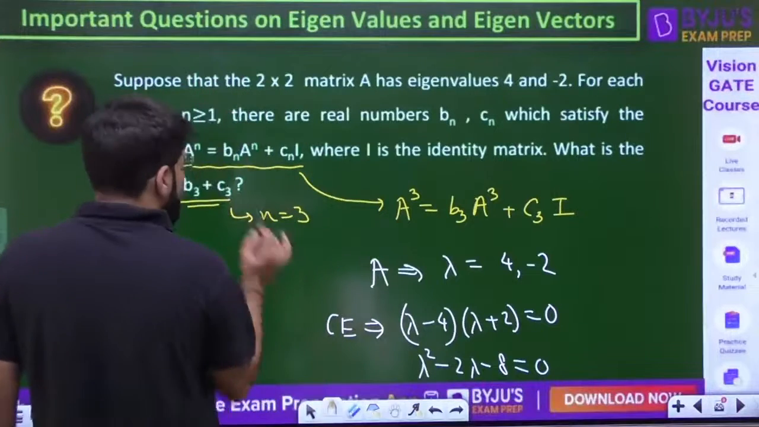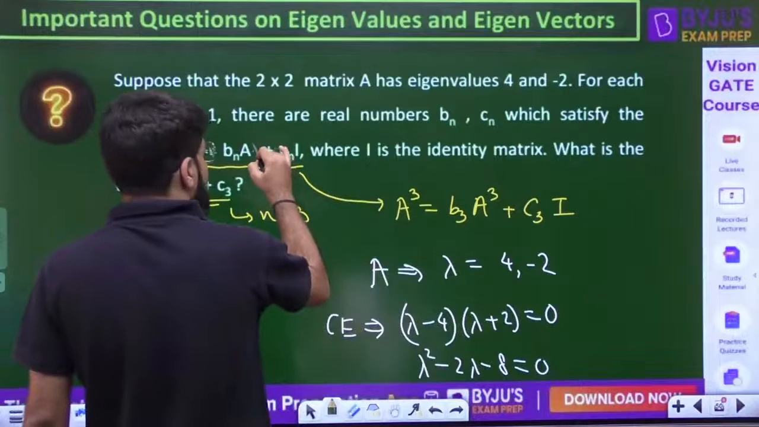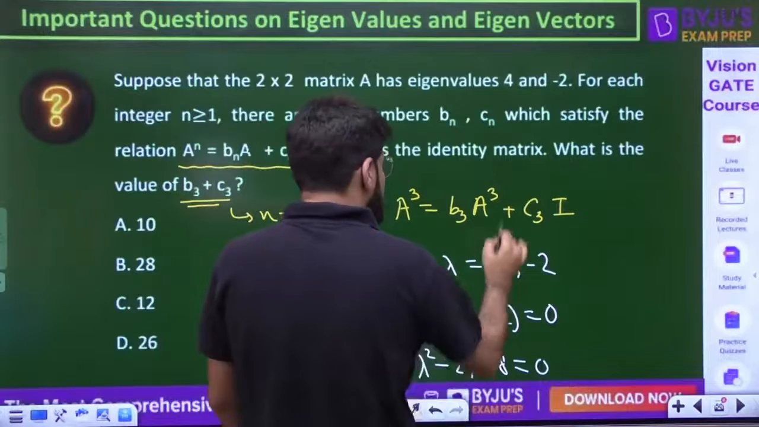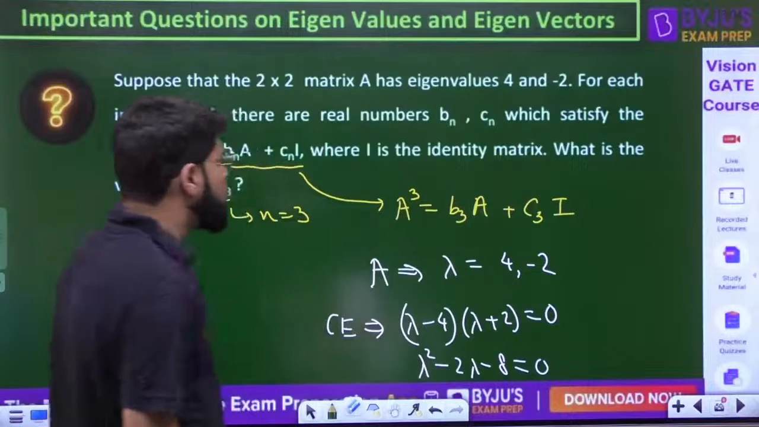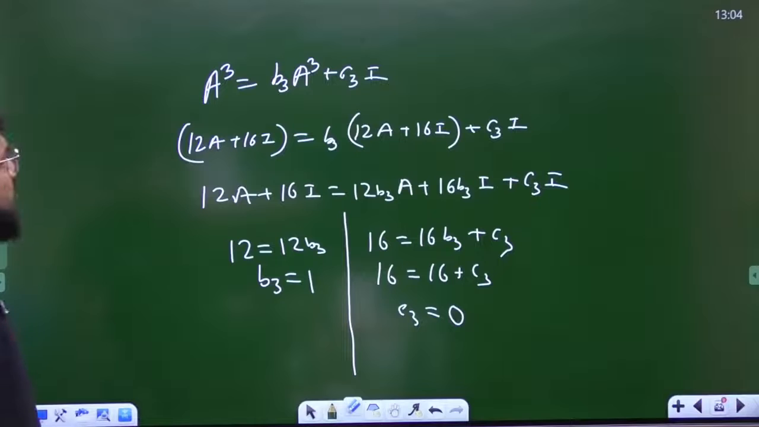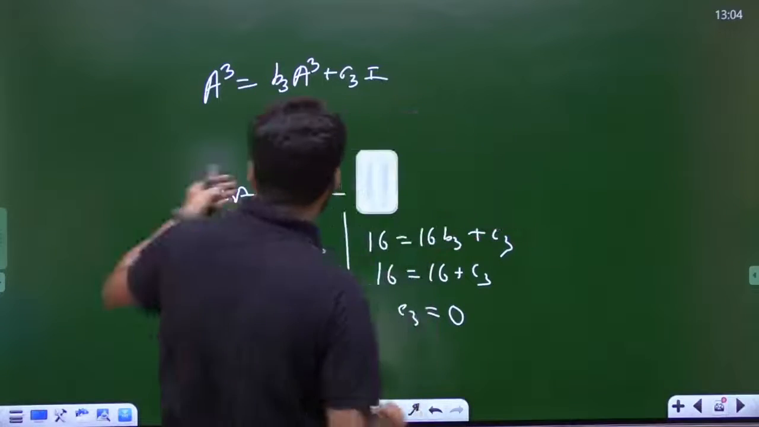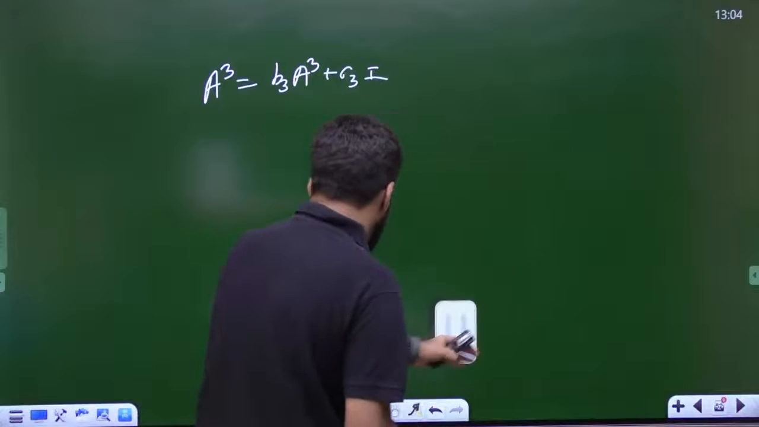So please take it as only a. Okay, let us take it as only a. So a cube should be b3a plus c3i. That should be the correct question. Then it makes complete sense, right?